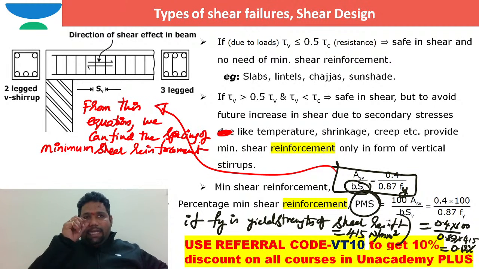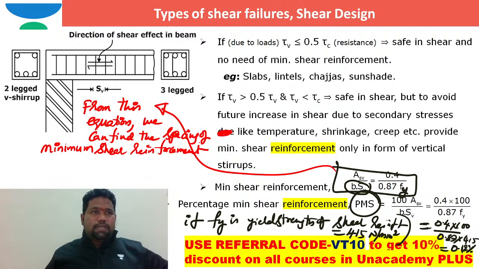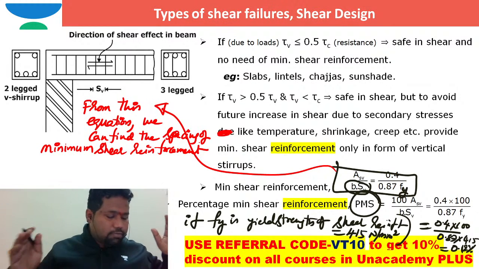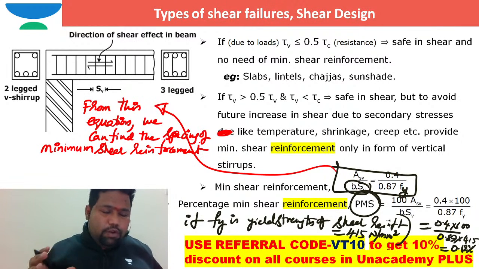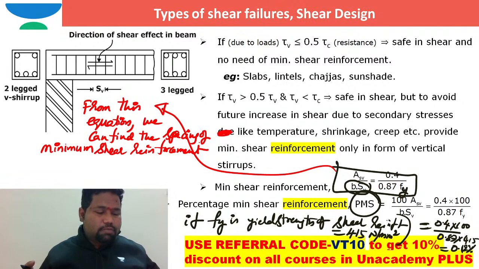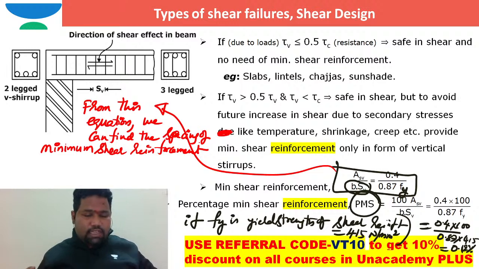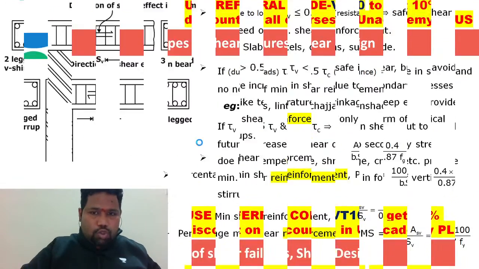And there are certain checks also there for minimum shear reinforcement spacing. If the minimum shear reinforcement is more than some values, we should always check the spacing of minimum shear reinforcement should be less than some particular values. I just want to show you that.